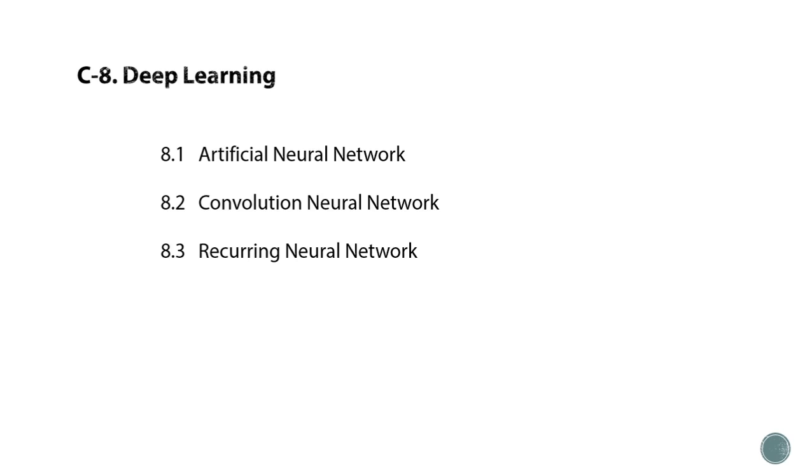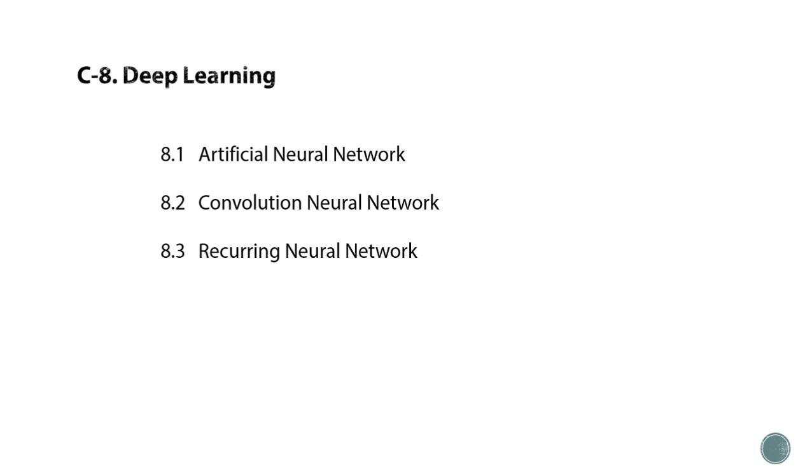So remember this: the superset is artificial intelligence, its subset is machine learning, and a subset of machine learning is deep learning. So we can say that artificial intelligence is an umbrella term for any computer program that does something smart. We will be discussing artificial neural networks, convolutional neural networks, and recurrent neural networks in deep learning.